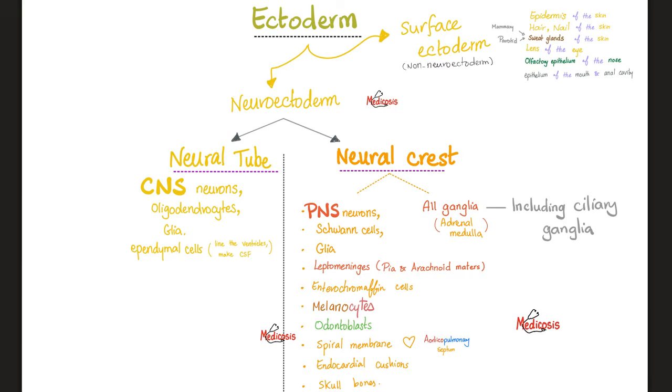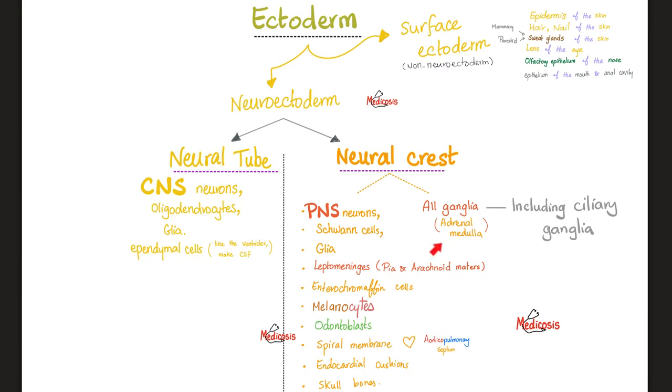What are the names of the cells that myelinate the axons of the CNS? The answer is oligodendrocytes, so they are derived from the neural tube. How about the cells that myelinate the peripheral nervous system? These are Schwann cells, and they are derived from the neural crest cells. Do you remember the definition of a ganglion? Oh yeah, the ganglion is a collection of somas in the PNS.